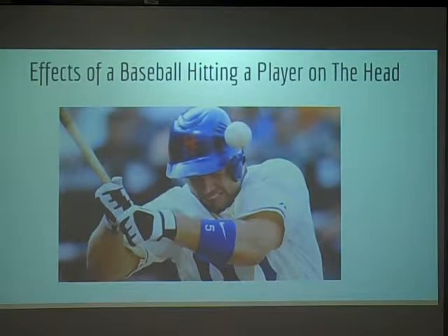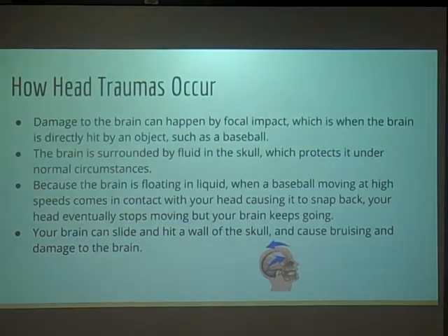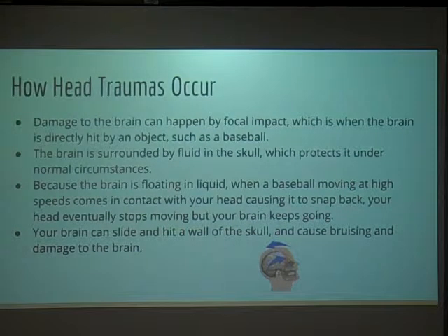Effects of a baseball hitting a player on the head. How head traumas occur. Damage to the brain can happen by focal impact, which is when the brain is directly hit by an object, such as a baseball. The brain is surrounded by fluid in the skull, which protects it under normal circumstances.